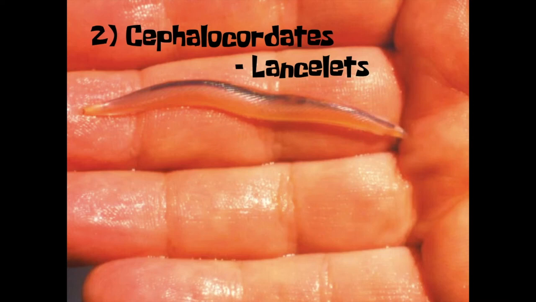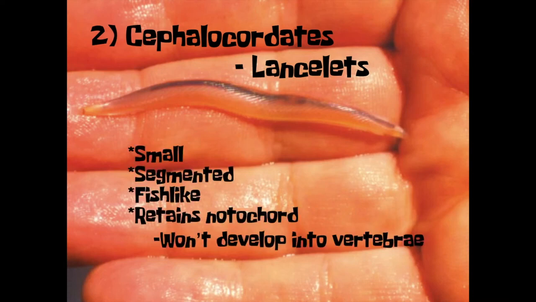So the tunicate will lose the notochord when it becomes an adult. For the lancelet, though, it will always stay in its life cycle. It will always keep the notochord. So the lancelet is small. You can see in the hand of a fisherman, you can see how small it is on the finger. It is segmented. It has little internal segments or separations, and it is very fish-like. And as we said, it retains or keeps the notochord throughout its whole life, but it will not develop into a backbone.